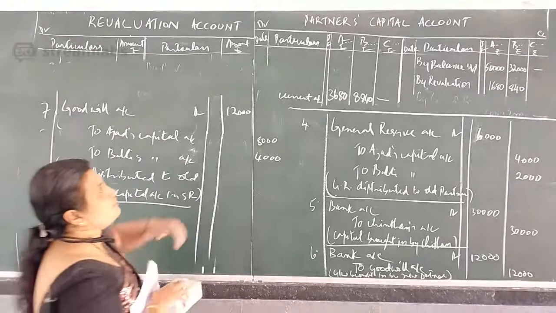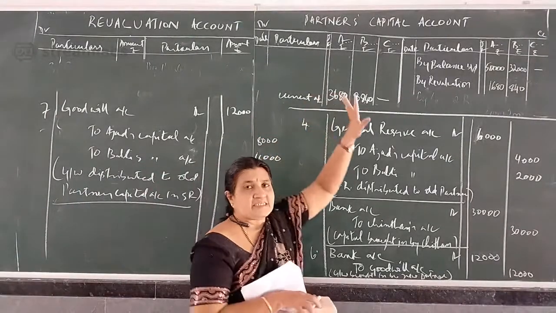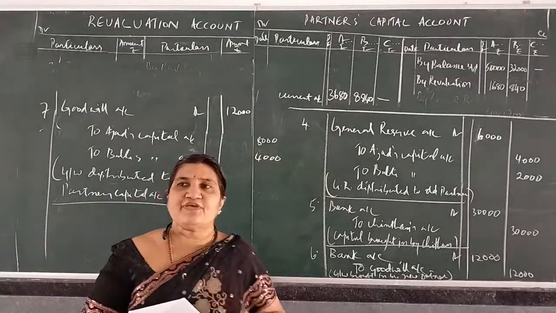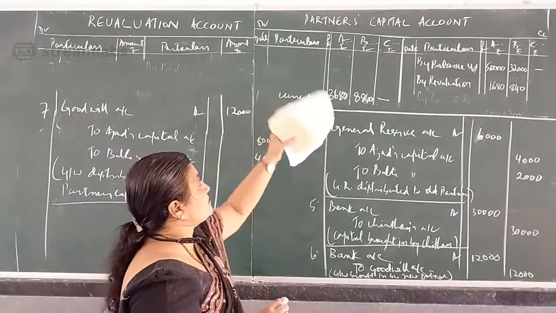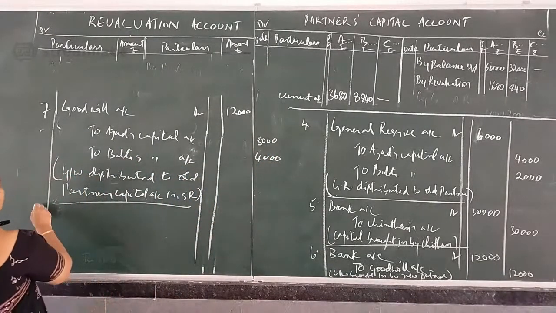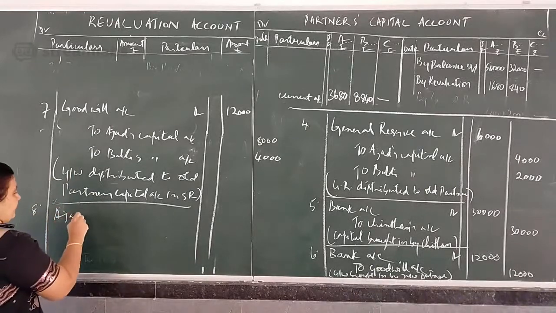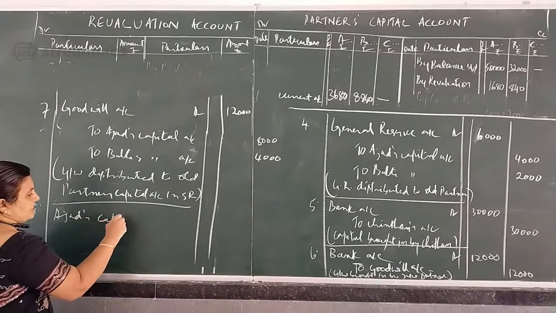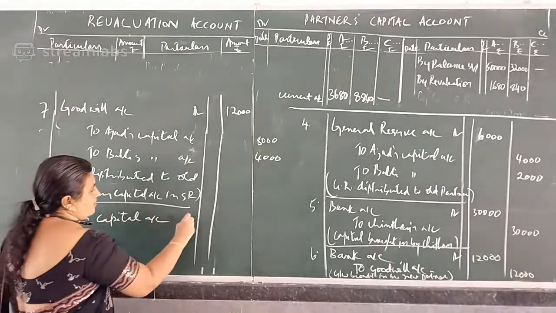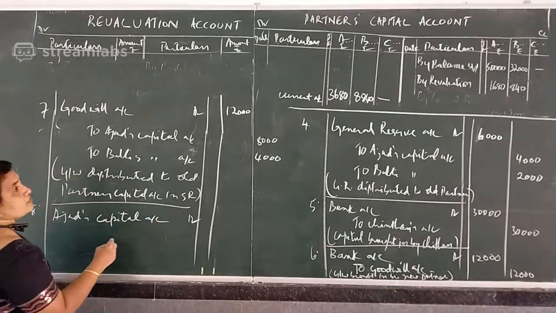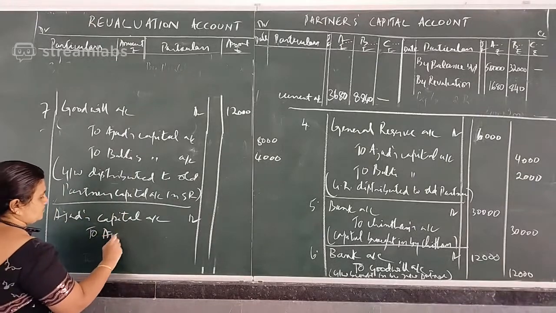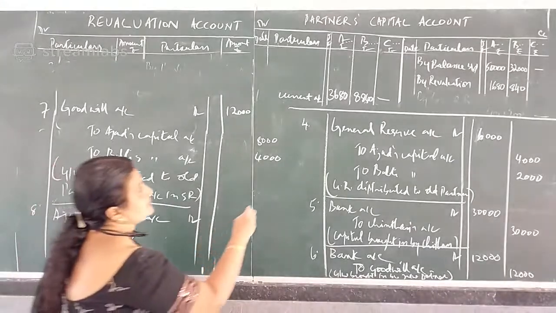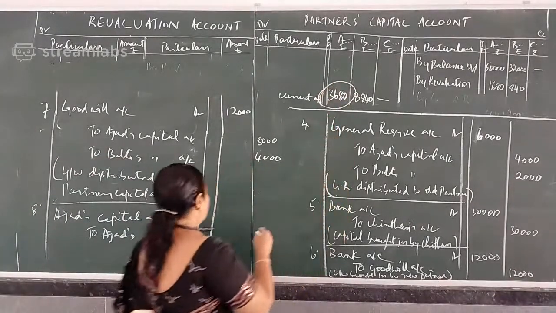Now in this two more entries are there. Difference after capital adjustment, the difference we got, it is transferred to current account. So it is Azad's capital to Azad's current account. If you want, you can pass compound entry. Azad's capital account debtor. How much? 3,000 to Azad's current account. 3,680.